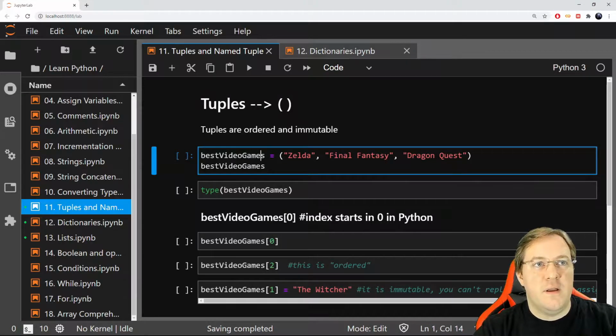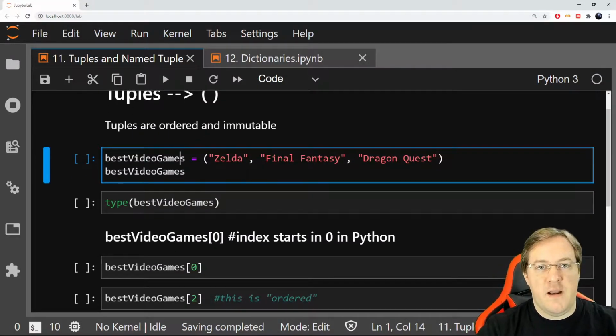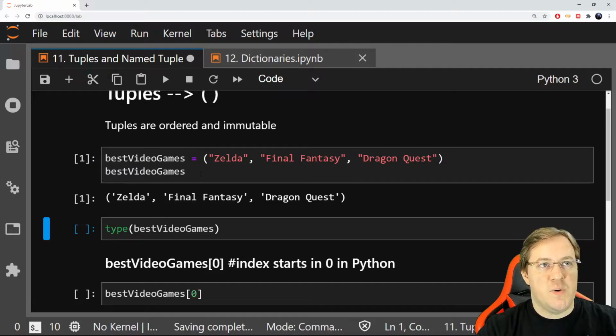So let's look at this one. We got best video game, I close that. Best video games, and I put Zelda, Final Fantasy, and Dragon Quest, right? So a tuple is with brackets. A tuple is always with brackets. We'll see a dictionary is not with brackets. And then I can just print that and I see, okay, I created a new variable and I assigned to this new variable, which is a tuple, Zelda, Final Fantasy, and Dragon Quest.